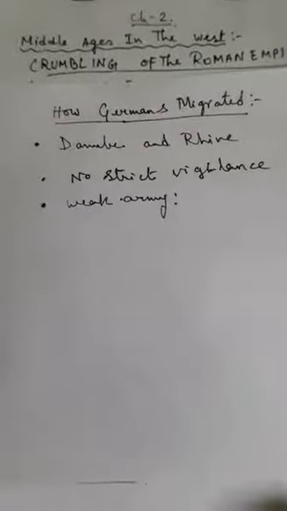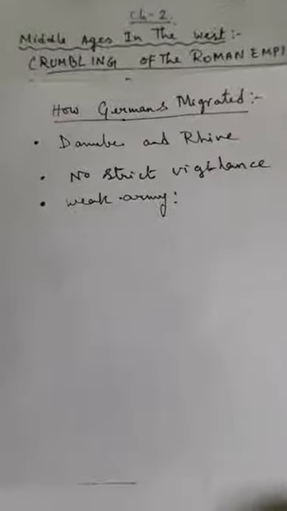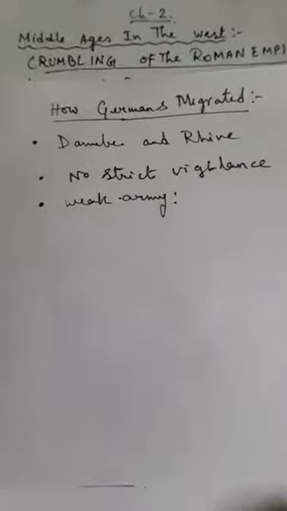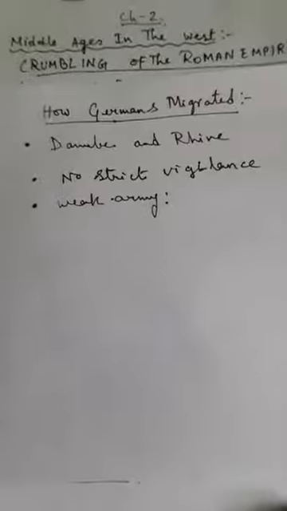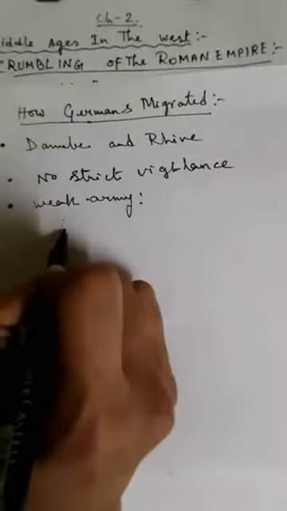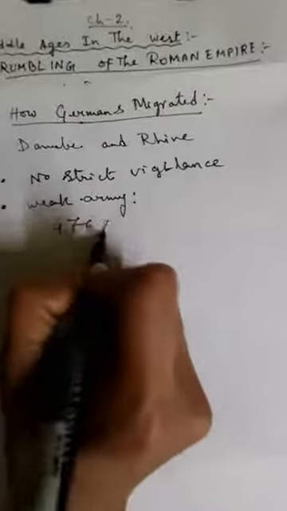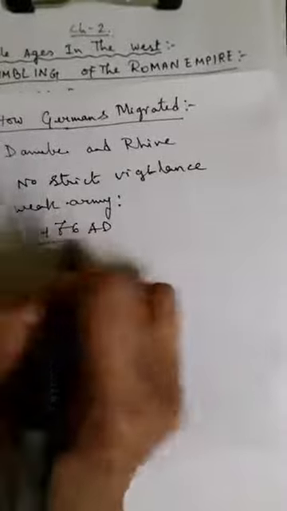As the army was weak, they could easily enter into the Roman Empire, and they settled over there, which ultimately led to the fall of the Roman Empire in 476 AD. We see that the Roman Empire fell to the Germanic tribes.